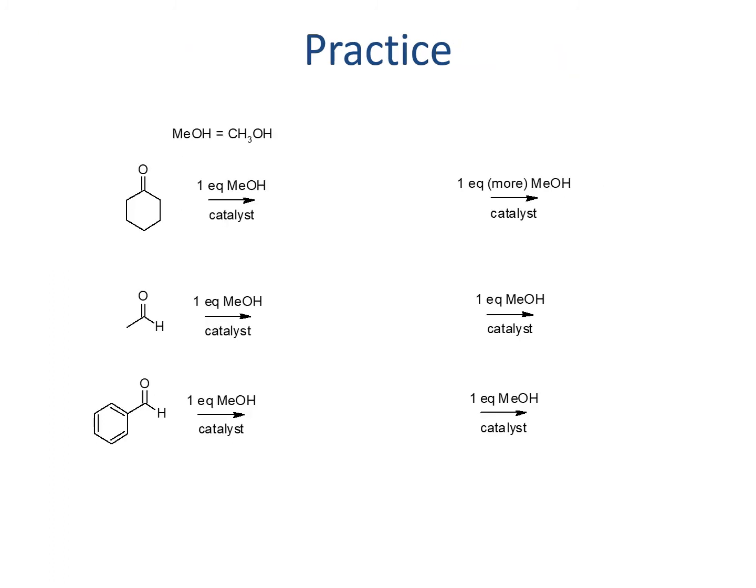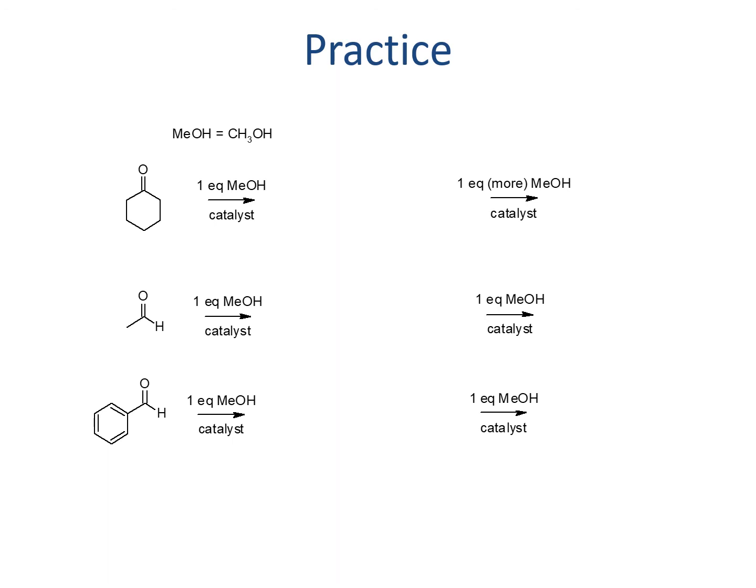In each of these reactions, we're trying to predict what the product of each reaction looks like. For the examples we're going over right now, we'll use the same alcohol, methanol, abbreviated MeOH in each case. That way we can get used to seeing that transformation as a functional group transformation. In the first reaction, we'll create the hemiacetal version of the molecule, where we have an OH and an OR, an alcohol and an ether. In the second reaction, because we're adding more alcohol, we'll create the acetal version.